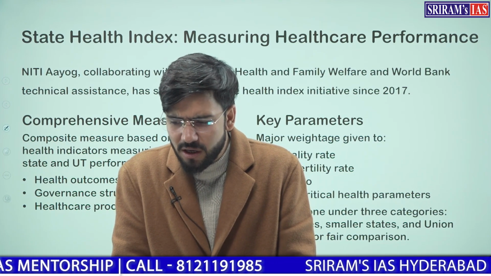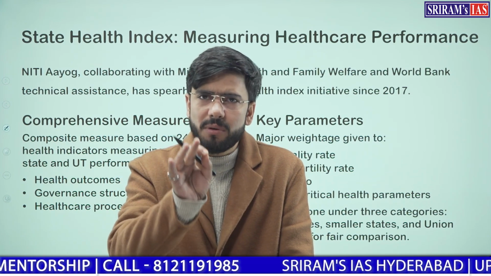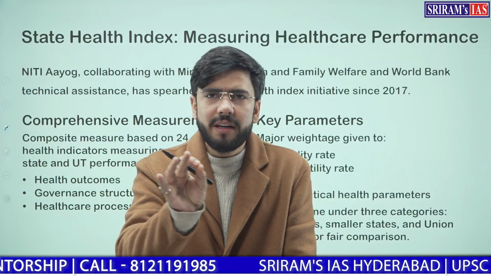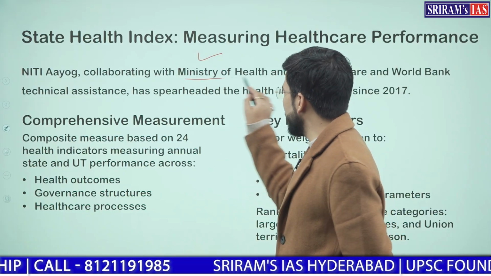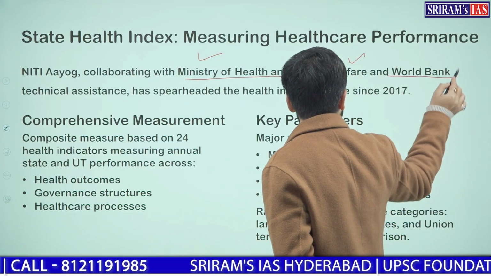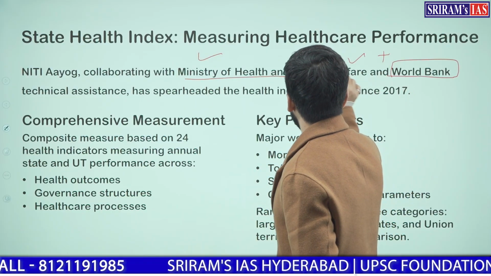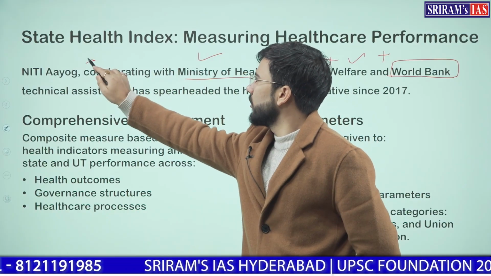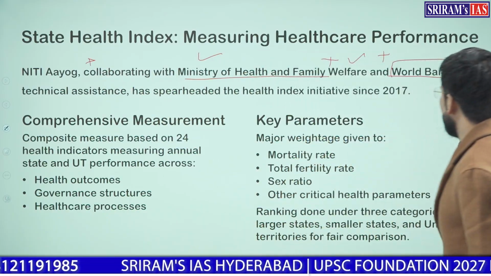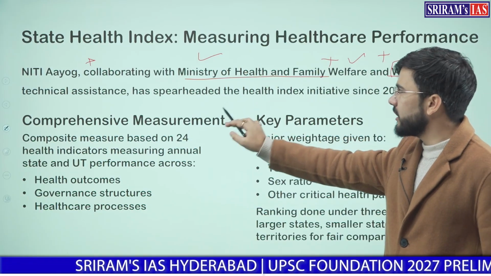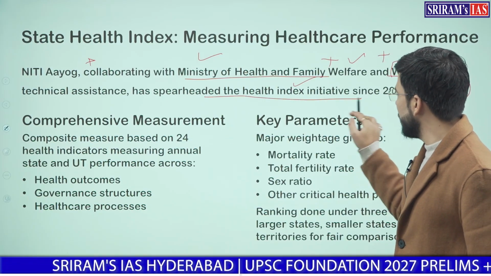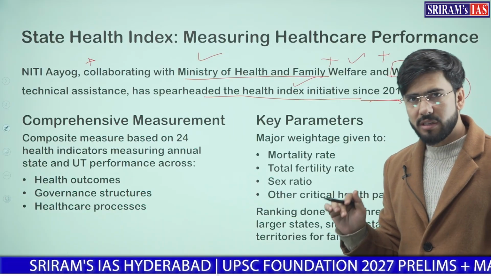This measures the performance of states across different dimensions of health, like NITI Aayog along with Ministry of Health and Family Welfare plus World Bank. So there are 3 partners in this. They launched this state health index to spearhead the initiative since 2017.